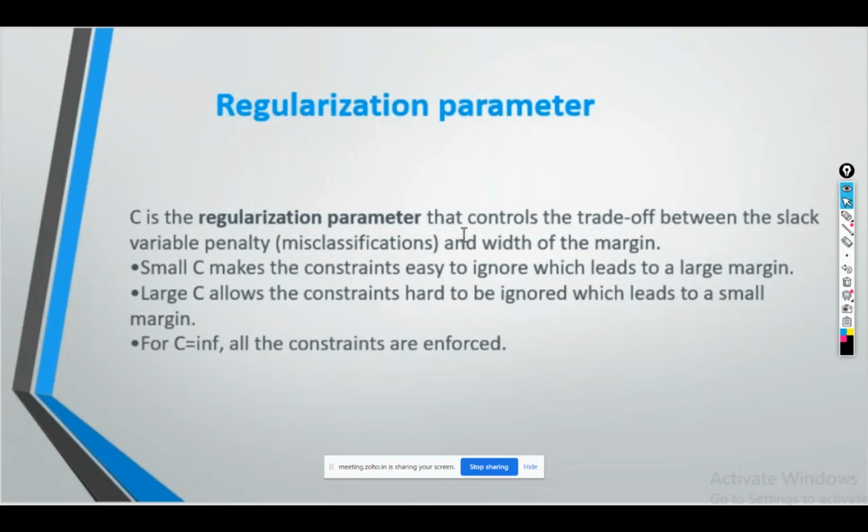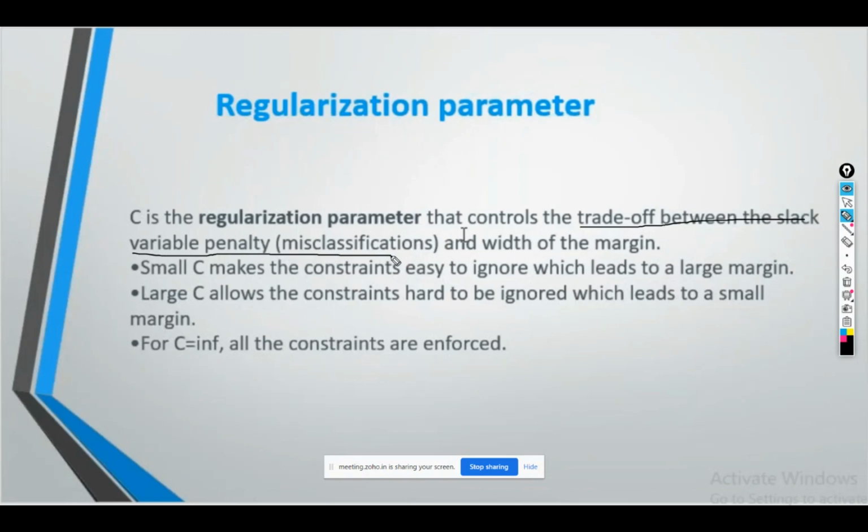Now we are going to see some of the regularization parameters. You may have some doubt about this, but when we do the practical, you are going to understand what this regularization parameter exactly means. The first parameter is C. The C regularization parameter controls the trade-off between the slack and the penalties for misclassification.